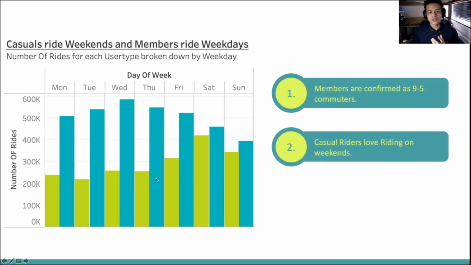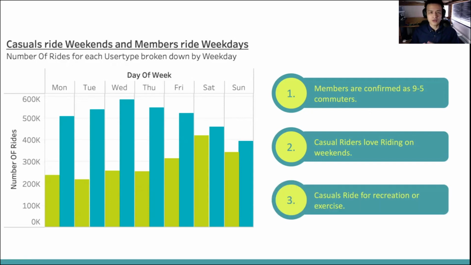This also identifies a habit of our casual audience. They love riding during the weekends, and it implies that a large portion of this casual audience enjoy riding recreationally on the weekends, when work isn't a factor. Now that we know why members and casuals ride bikes, it'll be interesting to see if seasonality has an impact.